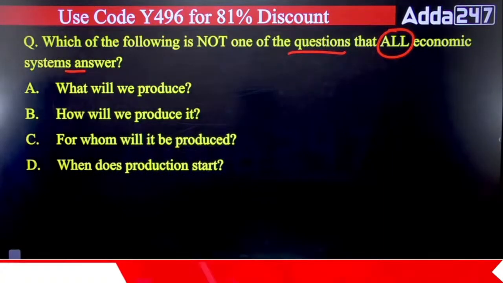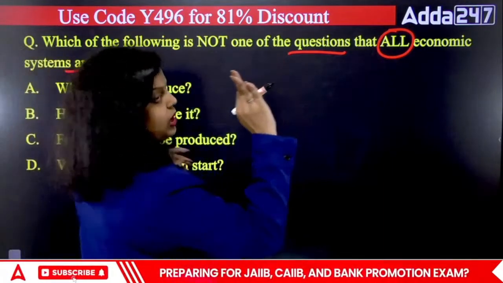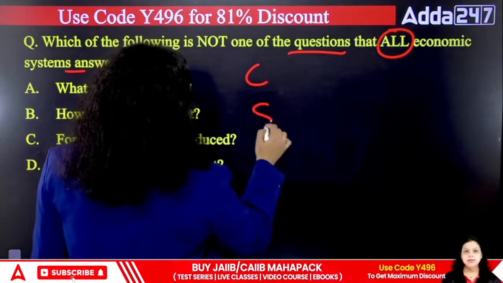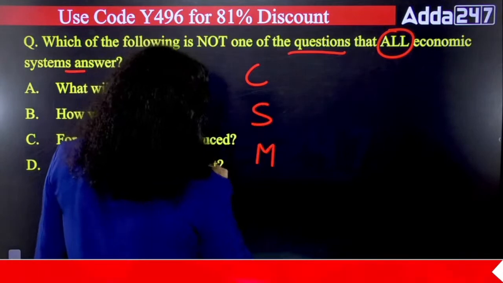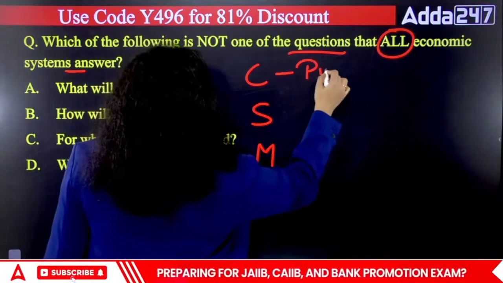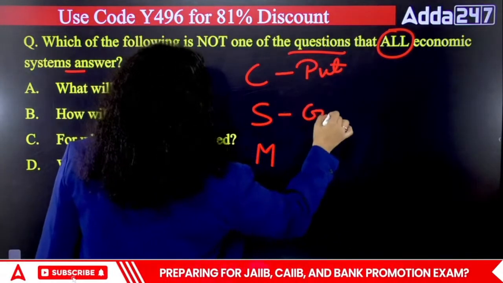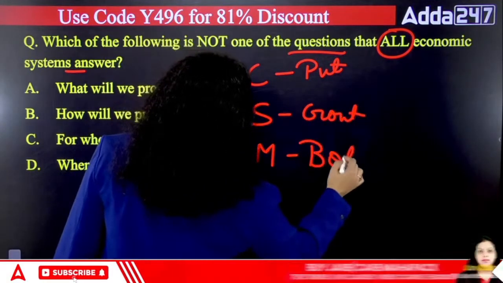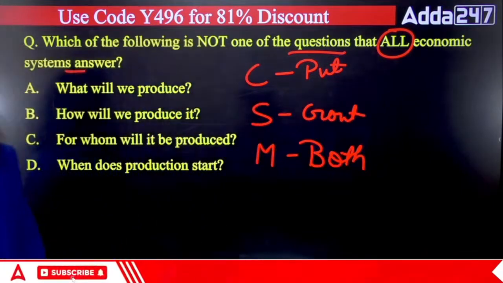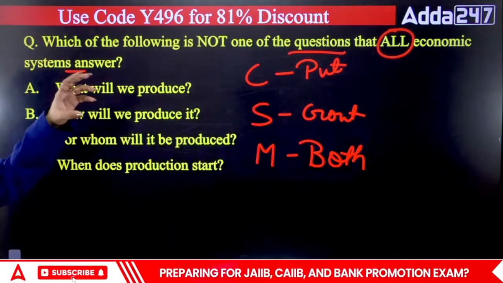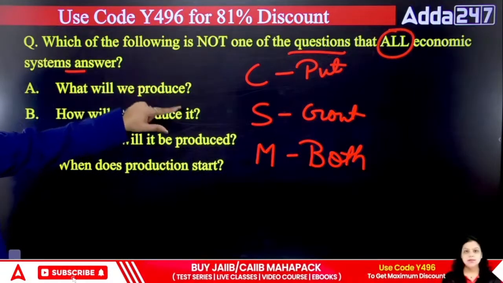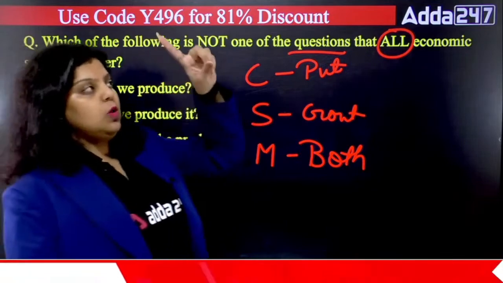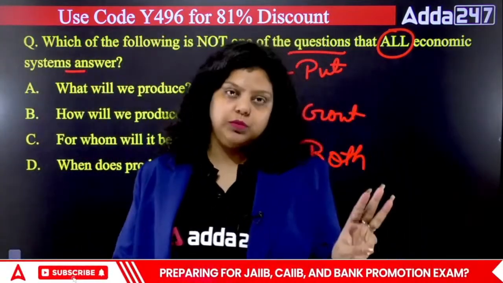So we have studied that there are three economic systems: the capitalistic economic system, the socialistic economic system, and the mixed economic system. Whenever the private industrialists are taking decisions, that is capitalistic. When the government is taking decisions, that is socialistic. When both are taking decisions, that is the mixed economy. How to decide whether the economic system is capitalistic, socialistic or mixed will be decided on the answer to three questions: what to produce, how to produce, for whom to produce.